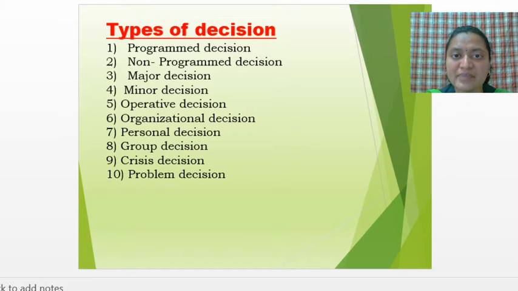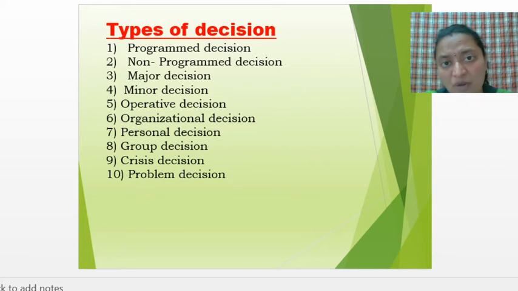The next one is major decision. Major decision is taken by the top level management or the higher level management. Now what example is there of the major decision? Whether to purchase land and building, plant and machinery. To purchase the fixed assets is the major decision.